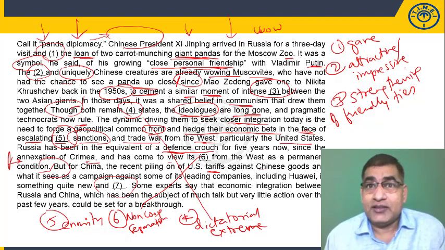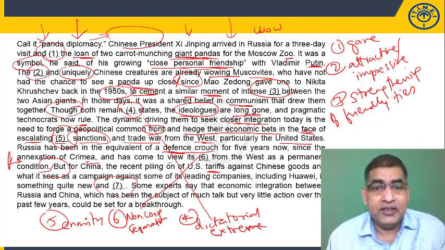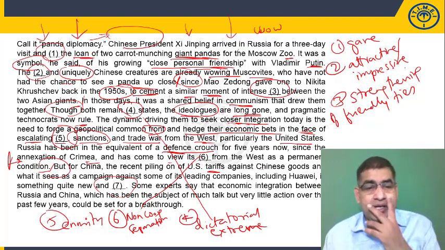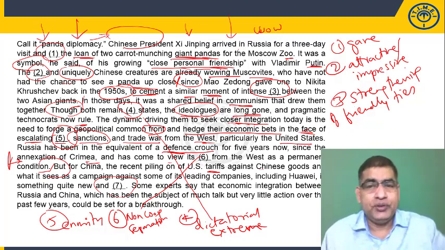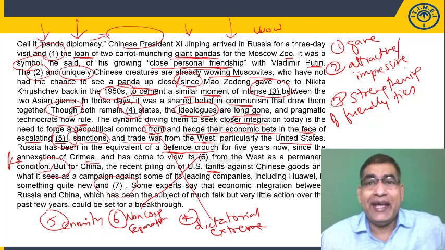Okay, which means China suffers economically, and this is bad for the Chinese economy and their country, which is why it sees the campaign against some of its leading companies, including Huawei, as quite new and dash. Okay, dash, the blank should have something negative, obviously.